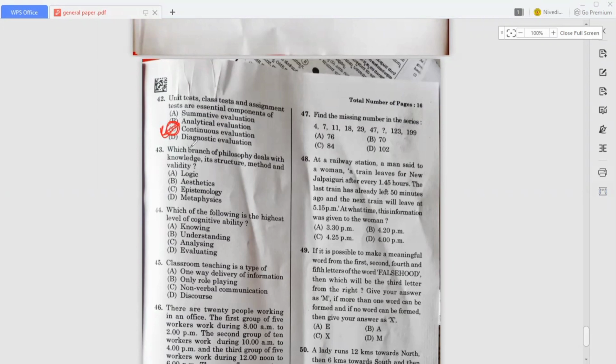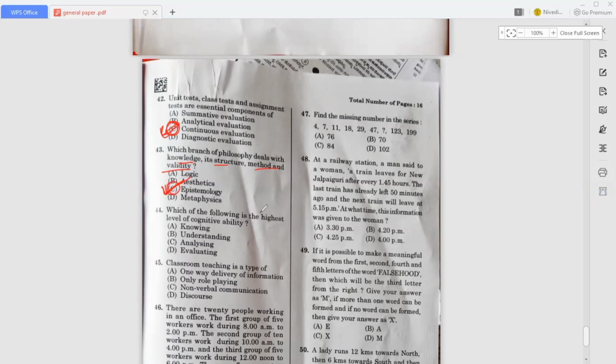So next question, which branch of philosophy deals with knowledge, its structure, method, and validity? Okay, so the answer for this question is epistemology. Epistemology is a branch of philosophy that deals with knowledge, its structure, method, and validity. Option C is the answer. So now move on to the next question.